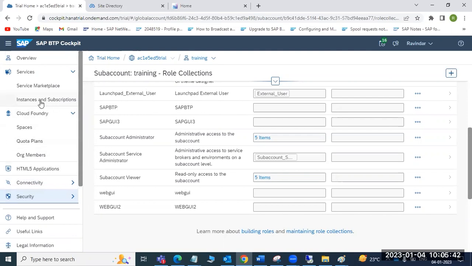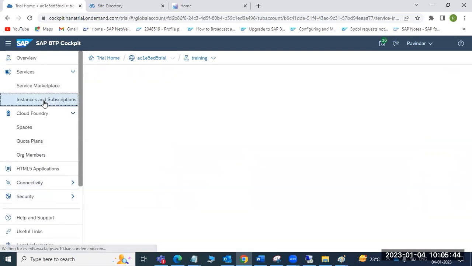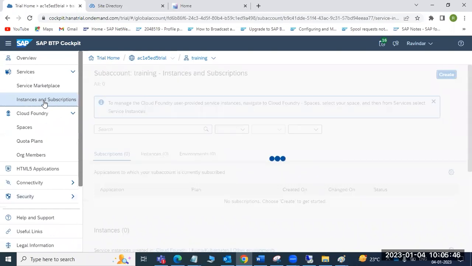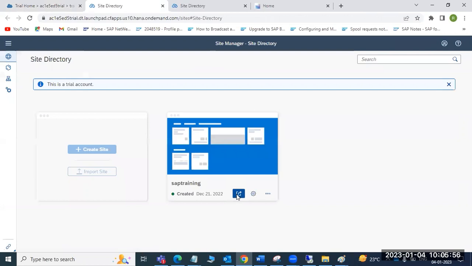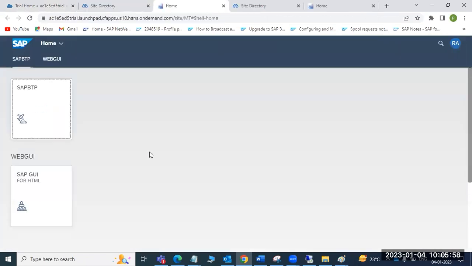Yeah, I got your point. So the main thing is we need to create a sub account. Under the sub account, we have to choose which tenant we are going to create. Inside the tenant, we are going to configure the backend system as well as your security configuration. Yes.